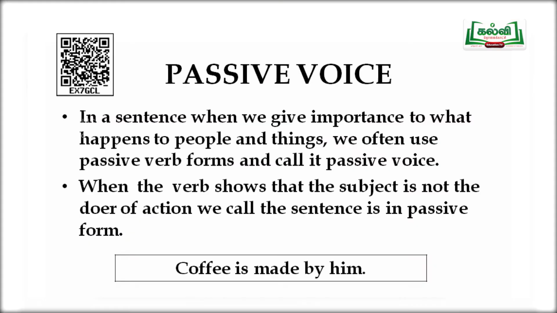What is passive voice? In a sentence, when we give importance to what happens to people and things, we often use passive verb forms and call it passive voice. When the verb shows that the subject is not the doer of the action, we call the sentence passive form. The example sentence is, coffee is made by him. Made. Who made? He made. Coffee did not make. So, coffee is not the doer. So, this sentence is in passive form.